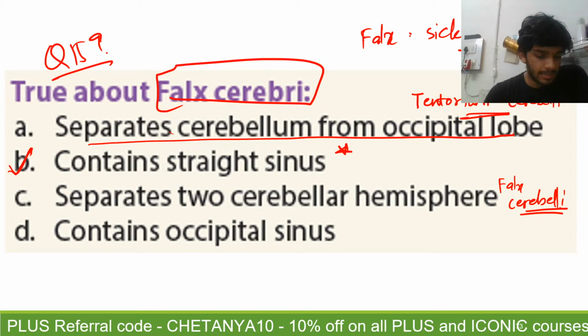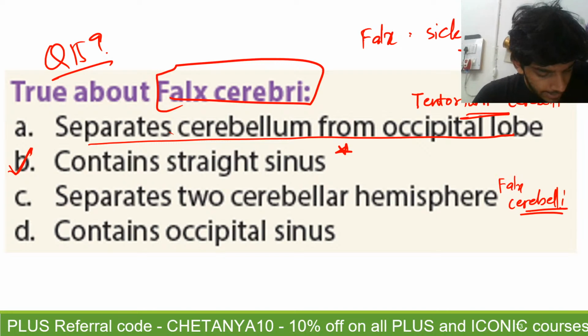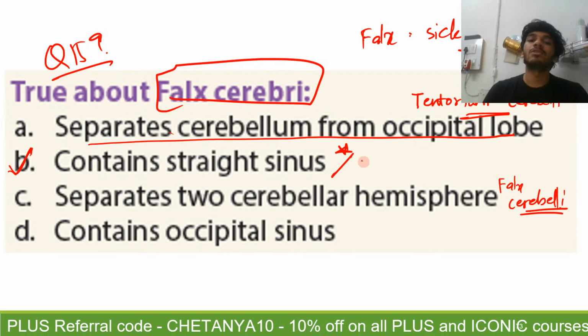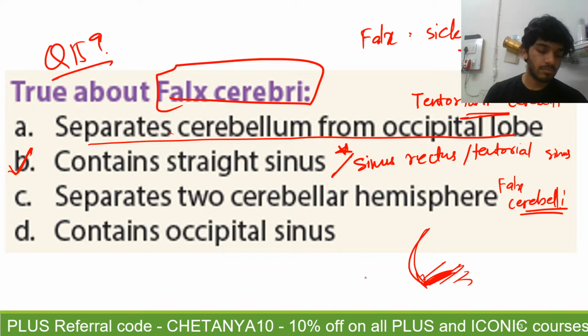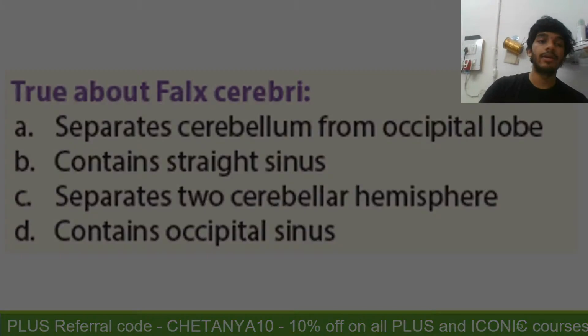Straight sinus is also known as the tentorial sinus, and since it is straight, it is also known as sinus rectus, alright? It is basically present where the falx cerebri will merge with the tentorium, right? So it is present somewhere here, but you can select B to be the accurate answer.